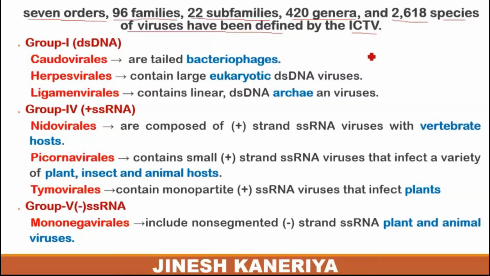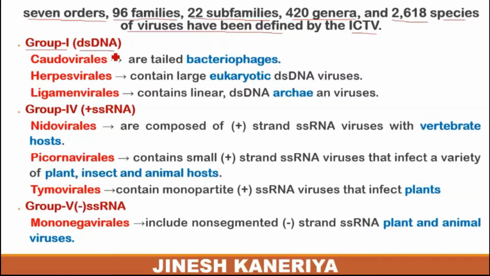In this classification system, viruses are included in particular groups. These groups are divided on the basis of their genomic material or the infectivity of the particular components. So we discuss group 1 first. All group 1 viruses are included in this category. They contain double-stranded DNA, so double-stranded DNA containing viruses are included in group 1.